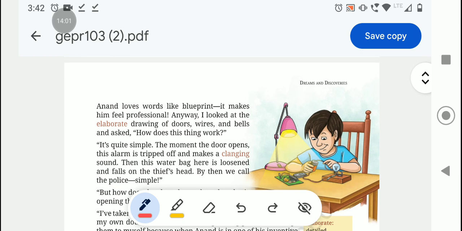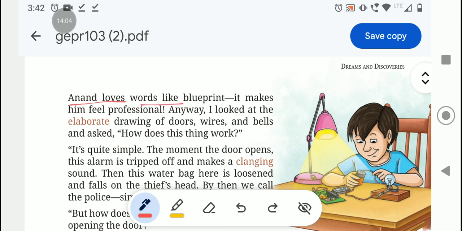Next, Anand loves words like blueprint. It makes him feel professional. Anyway, I looked at the elaborate drawing of doors, wires, and bells and asked, how does this thing work? So Anand loved words like blueprint because they make him feel professional. Only those words he knows make him feel very professional. Anyway, she looked at the elaborate drawing. Elaborate means detailed. She looked everywhere in the blueprint at the drawing of doors, wires, and bells, and she asked Anand, how do all these things work?